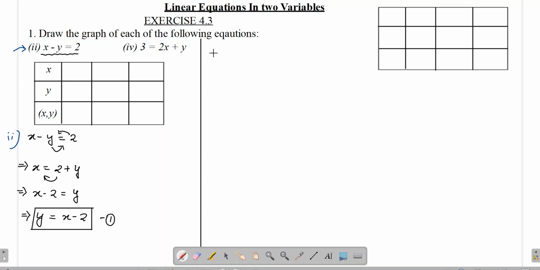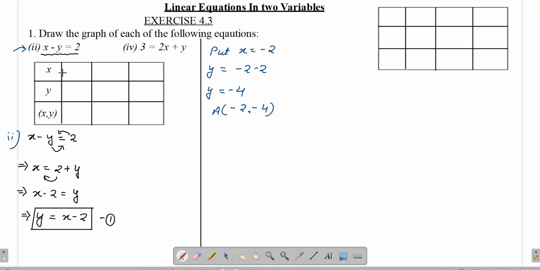So what we'll do is, we will today put some negative values also. So let us begin with a negative value. If I put x equals minus 2 in the equation, we will get y equals minus 2 minus 2, which gives y equals minus 4. So we have got the first solution: putting x as minus 2, we have got y as minus 4. We can name it as point A.